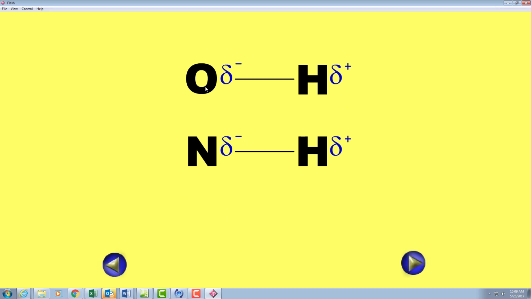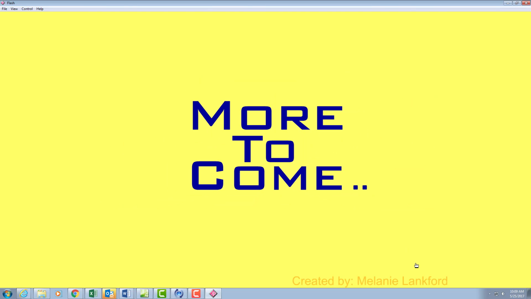So anytime you see an OH or an NH bond, this will form a polar covalent bond, and this will help to attract to water, especially, or each other. Other partial bonds, partial charges, and also full charges.